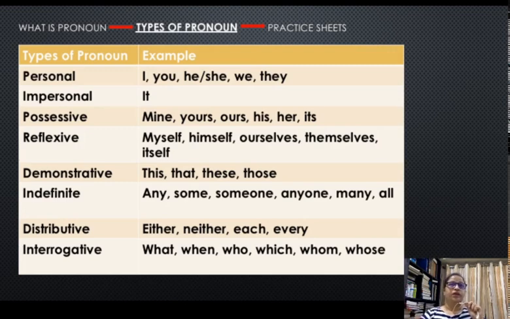What kind of question is this? When are you going? Who is coming? So these are the words which are used to ask questions, direct or indirect, and they come in the category of interrogative pronouns. So yeah, just note it down, remember them, and don't forget when they come in your exam.